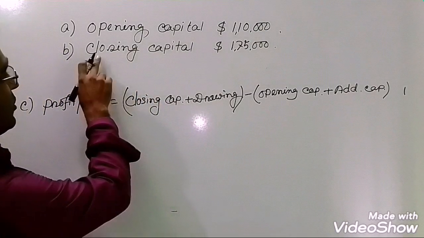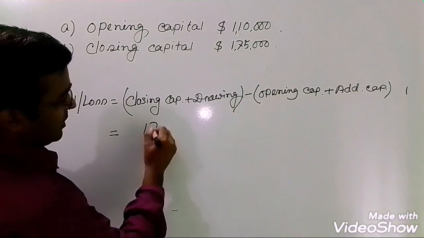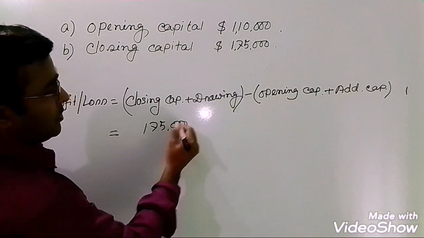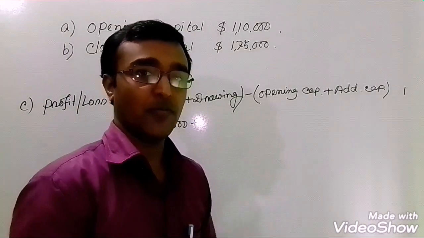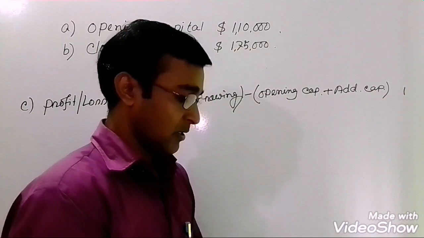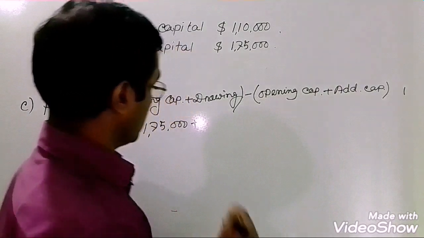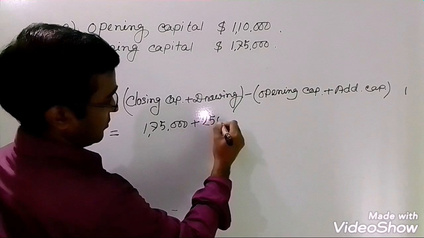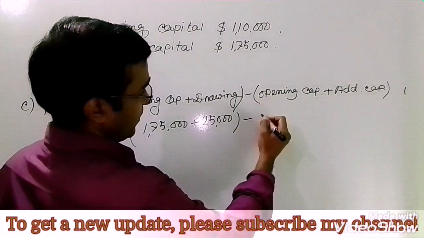Closing capital, here we got from the second option $175,000. So I'm writing here $175,000 plus drawing. So this information will be available from your question paper. Here is written he withdrew $25,000 in that year. So I'm writing here $25,000 minus opening capital.